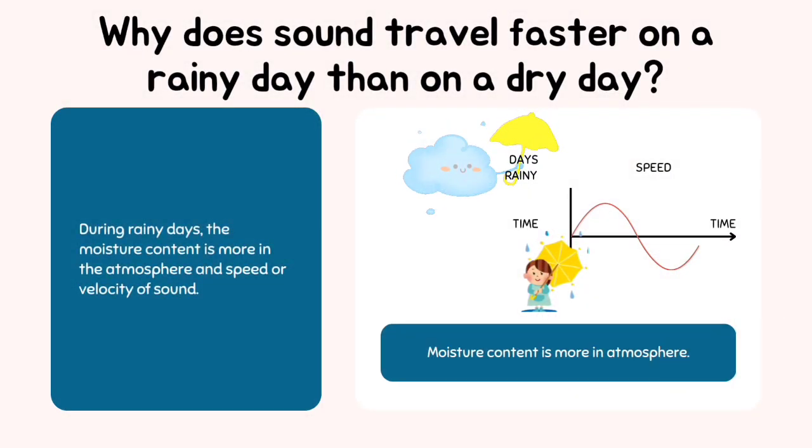Why does sound travel faster on a rainy day than on a dry day? During rainy days, the moisture content in the atmosphere is more, and the speed or velocity of sound increases when the moisture content is more in the atmosphere.